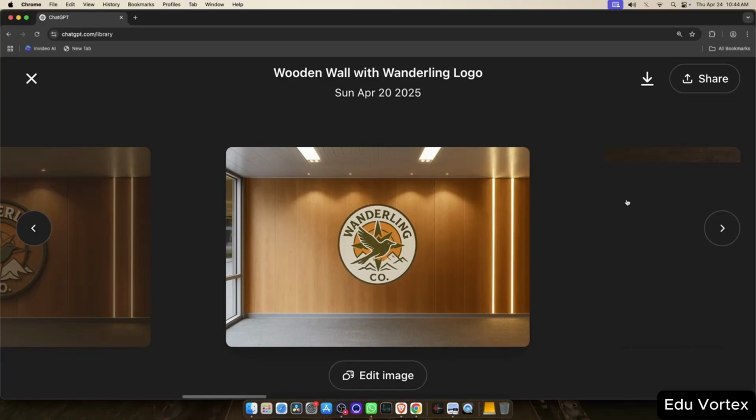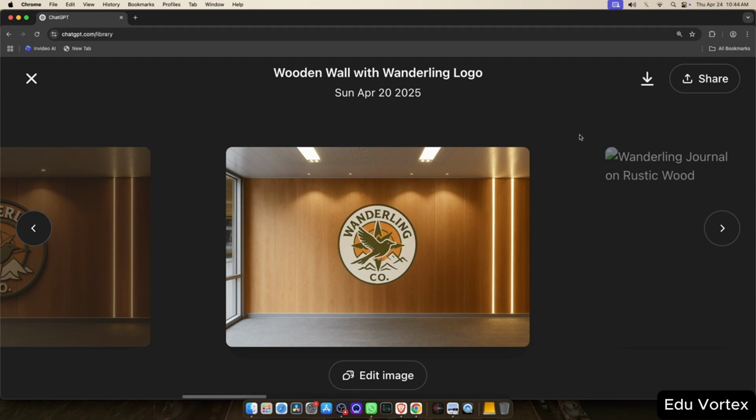Hi, today we're going to explore a helpful feature in the Google Chrome browser that can check whether an image, like a logo you've generated using ChatGPT, closely resembles an existing one online. This is especially useful if you want to make sure your logo is unique and doesn't infringe on any copyrights.